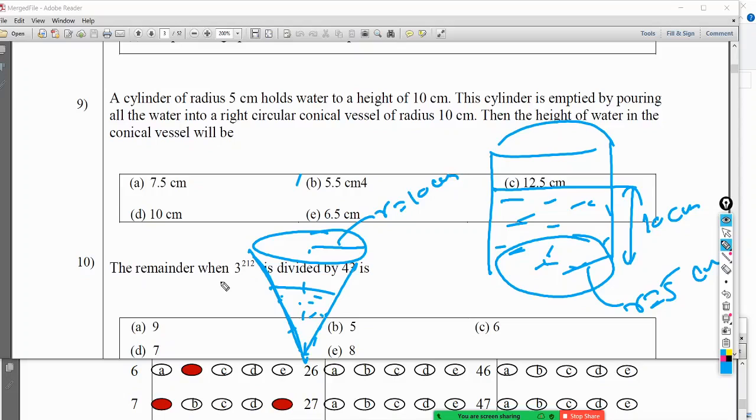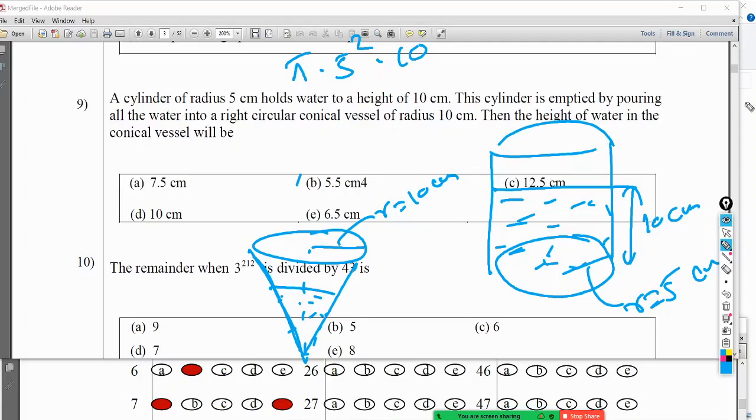Again read it. A cylinder of radius 5 cm. The cylinder is emptied by pouring all the water. Now anyway we want to find this volume, right? So what is this volume? Water volume? Pi r squared h. I don't want to substitute because here also we have the 5. R is 5. Pi r squared h. This is the volume in cubic centimeters. Okay, cubic centimeters. This is also centimeters, therefore I don't mind because the units are compatible.